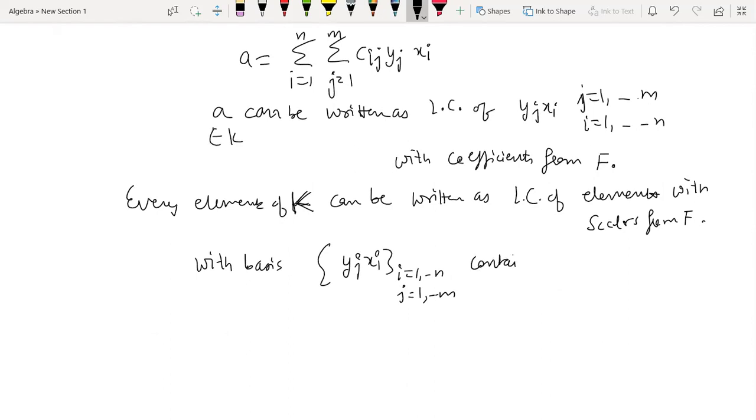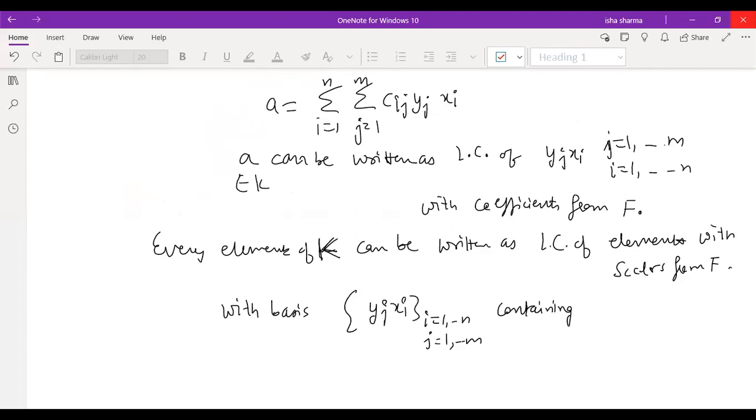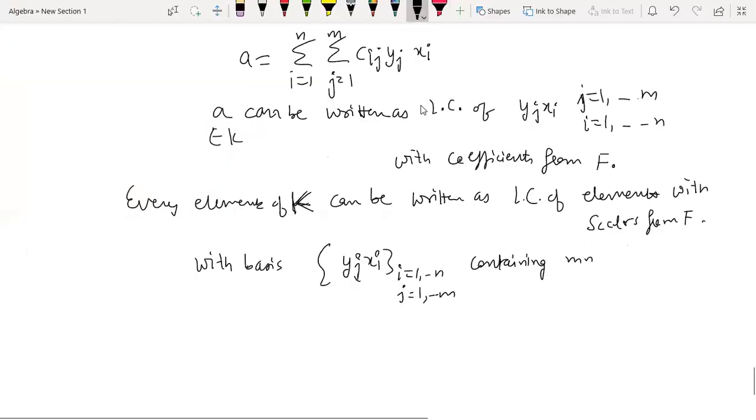How many elements are there? How many elements can you construct? What is the number of elements of this set? mn elements, m into n, right? You can see very easily, because I can have n values, j can have m values, so the product is done. So total m into n elements are there. So that means this set, acting as a basis, will contain m into n elements.